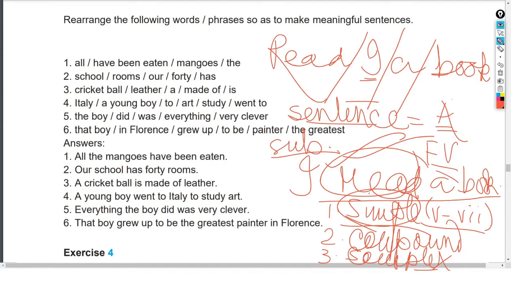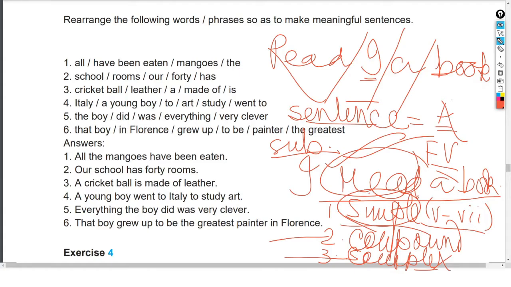A sentence with one finite verb is called a simple sentence. "I know the man who came here": this sentence is a combination of 2 clauses. One clause is an independent clause, another clause is a dependent clause. Such a sentence is called a complex sentence. And the third sentence is the compound sentence, for example, "You are drinking coffee and I am watching the movie." So these are compound sentences.